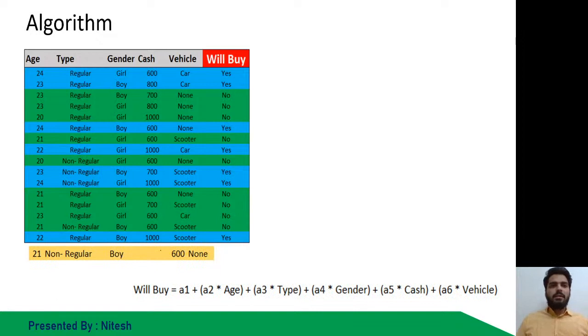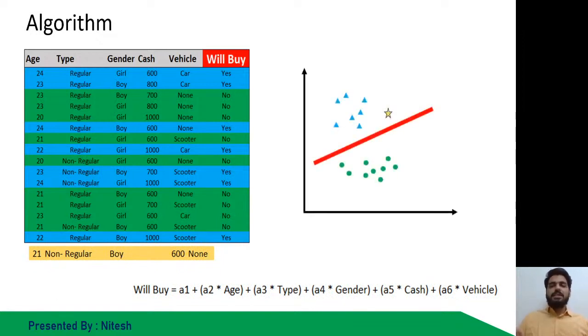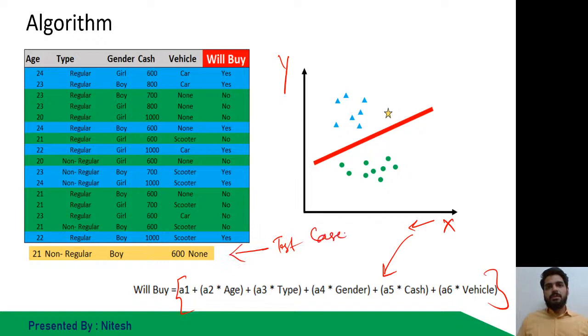So for example, on this pictorial view which I was representing, this is the x-y axis, and this x is nothing but the combination of the whole line which is written here. This is your x. Depending on how it was trained, once an unidentified test case comes up, these are all the training cases on which the model worked. So it plotted some points, and when the unseen data, the test case, comes up, my model will be able to predict whether he will buy the ice cream or not based on the point where it lies.